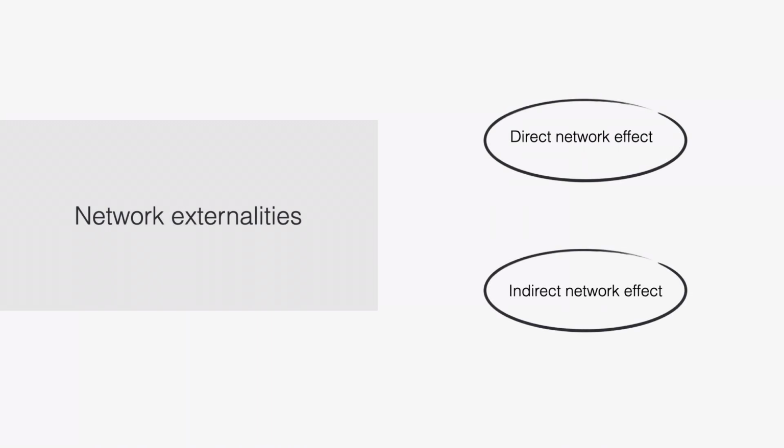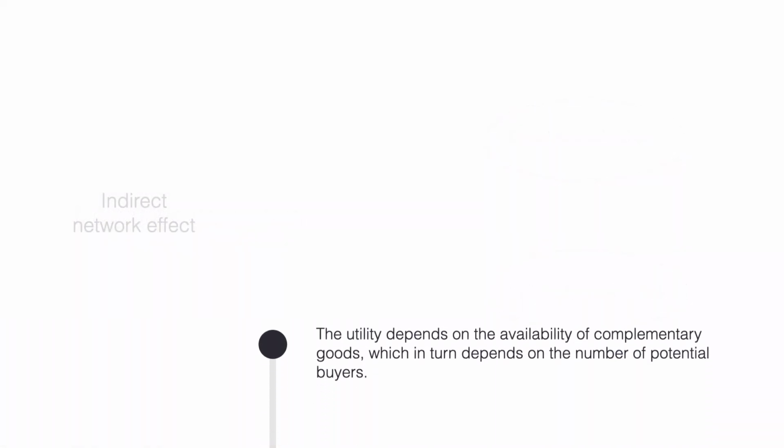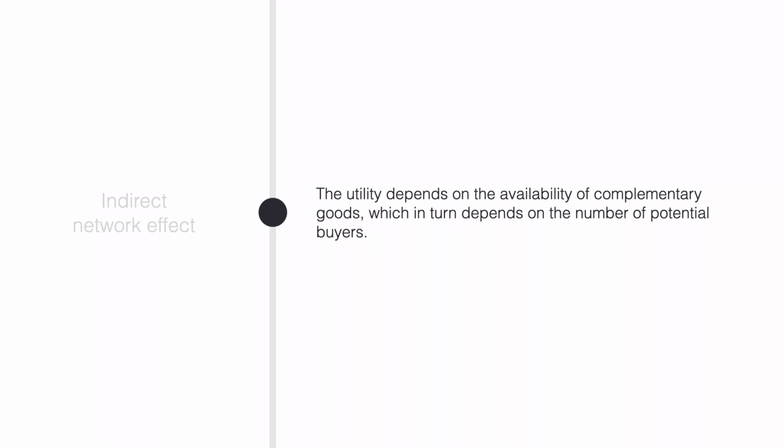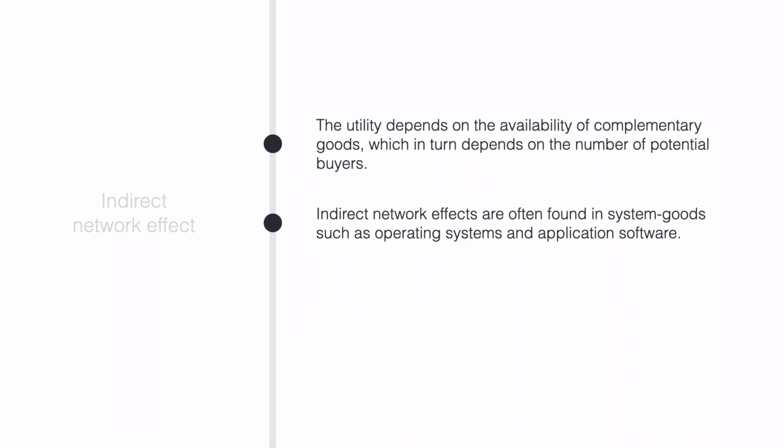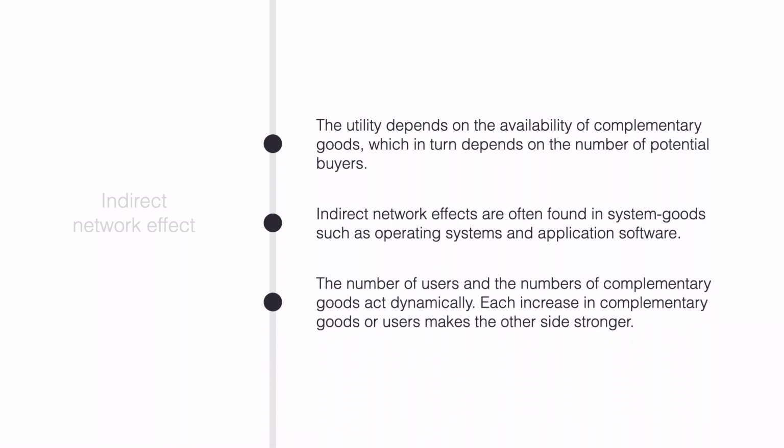What is the second type of network effect? In some cases, network externalities matter indirectly. The utility that I get from using a product depends on the availability of complementary goods, which in turn depends on the number of potential buyers. Indirect network effects are often found in system goods like operating systems and application software. The value you get from buying a video game console depends a lot on the games that you can play on it, right?